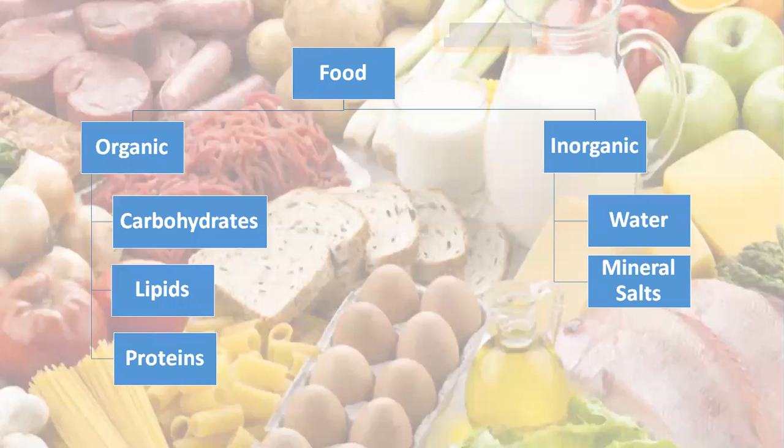So this diagram is illustrating everything, the summary. Food is divided into carbohydrates, lipids, and proteins. To make it simple, for carbohydrates, lipids, and proteins, we have the complex form, the intermediate form, and the simplest form. Inorganic are water and mineral salts, so we're going to focus mainly on organic.